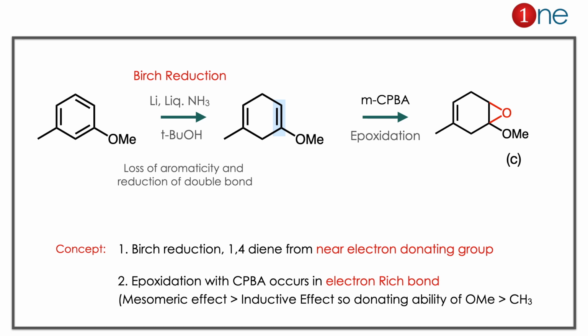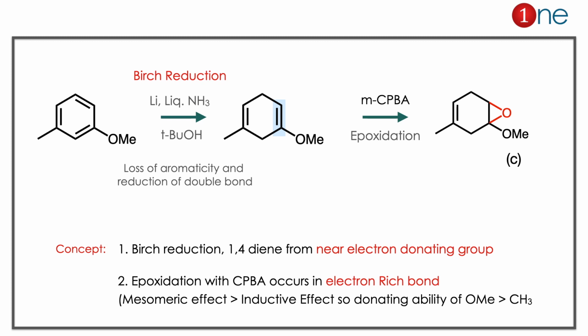The starting material is meta-anisole. You are using lithium in liquid ammonia. It is a special reducing agent and the selectivity is dictated by the anion. Discussing the mechanism is beyond the scope. The simple thing you should memorize is that loss of aromaticity occurs, and the double bond forms near the electron donating group, or you can say reduction occurs away from the electron donating group. So here the double bond forms near the electron donating group, which is the 1,4-diene.